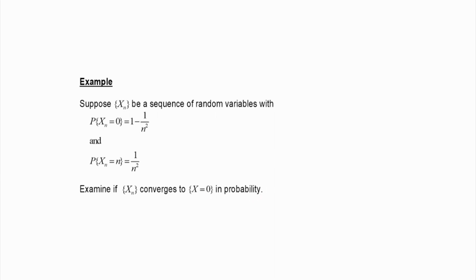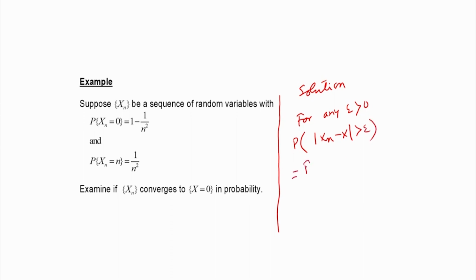So, we have to consider the solution. Suppose for any epsilon greater than 0, we can write the probability that the absolute value of x n minus x is greater than epsilon. That will be the probability that mod of x n is greater than epsilon, as x is equal to 0.